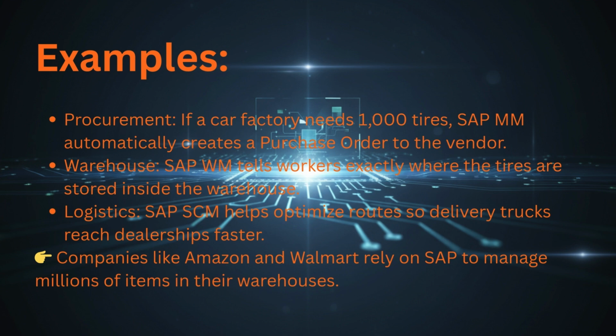Warehouse: SAP WM tells workers exactly where the tires are stored inside the warehouse. Logistics: SAP SCM helps optimize routes so delivery trucks reach dealerships faster. Companies like Amazon and Walmart rely on SAP to manage millions of items in their warehouses.